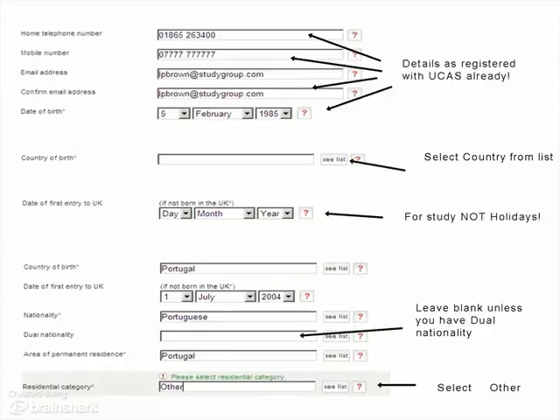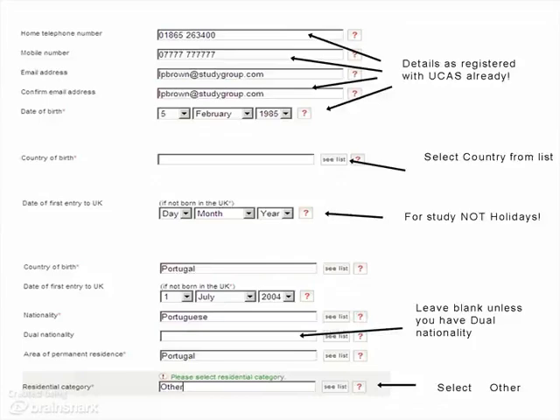You then select your nationality. Your nationality, for example with Cristiano Ronaldo, is Portuguese. Some of you will have dual nationality. If you don't know what this is, it probably means you don't have it, so leave it blank.